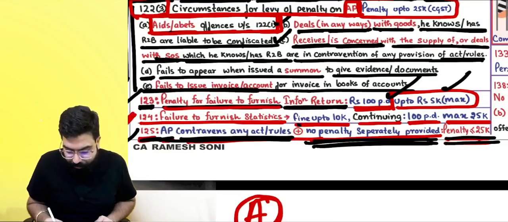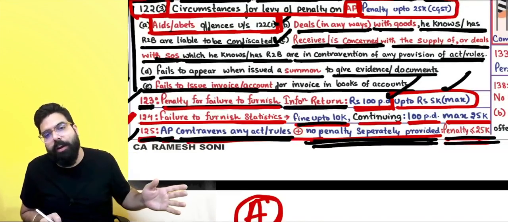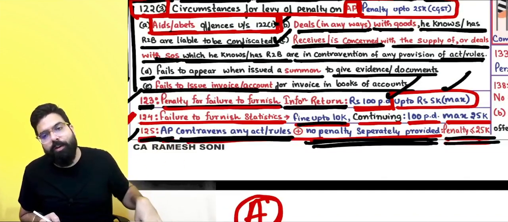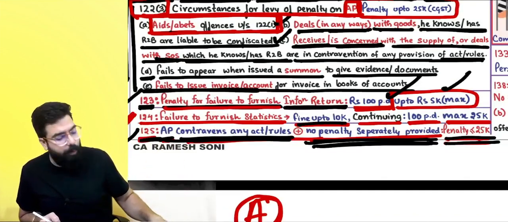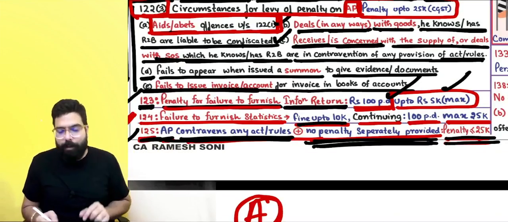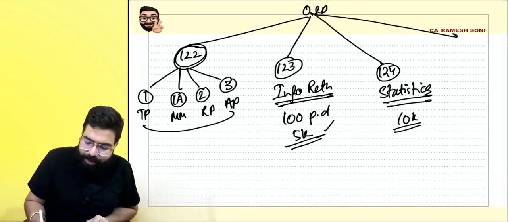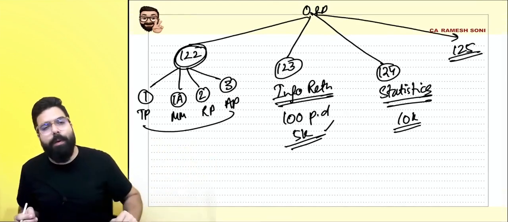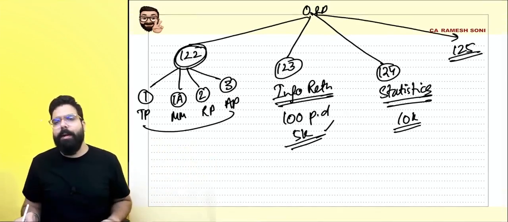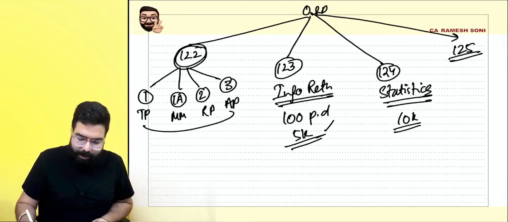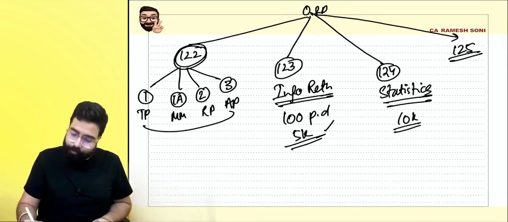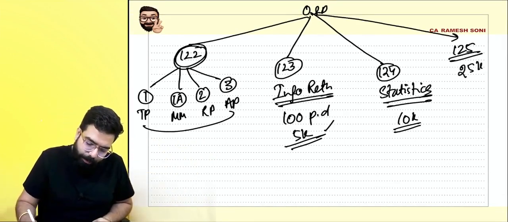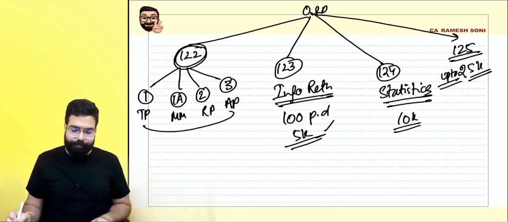See over here, everyone, fine up to 10,000. And in case of continuing, if you are doing it again, a continuous offense, then 100 rupees per day up to a maximum of 25,000. This is the amount under CGST. Then we have section number 125. Nowhere, nothing is told, then also one penalty can be levied. And that penalty is how much, sir? That penalty is up to 25,000 rupees. Yes, sir, we are clear with this.